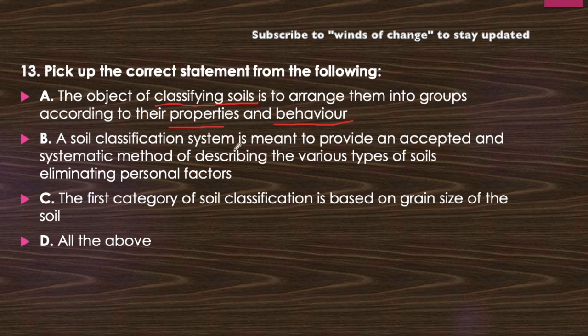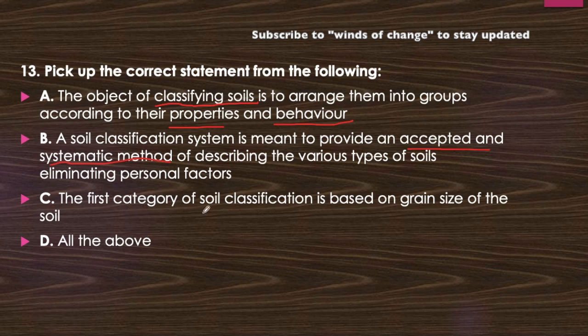Now, a soil classification system is meant to provide an accepted and systematic method of describing the various types of soil, eliminating personal factors. So we are getting an accepted and systematic method of classification in which we describe the various types of soil and we eliminate the personal factors, which is also a correct statement.